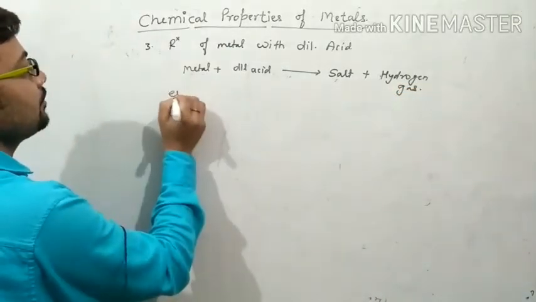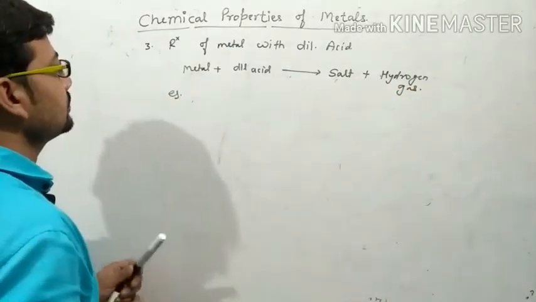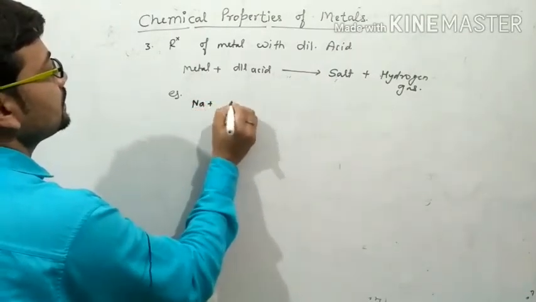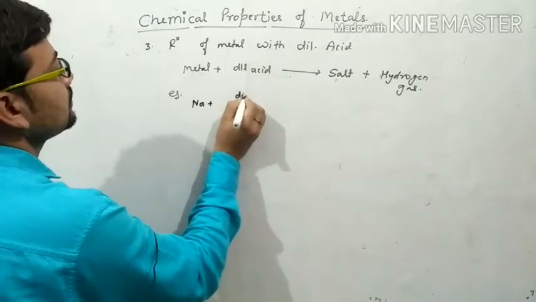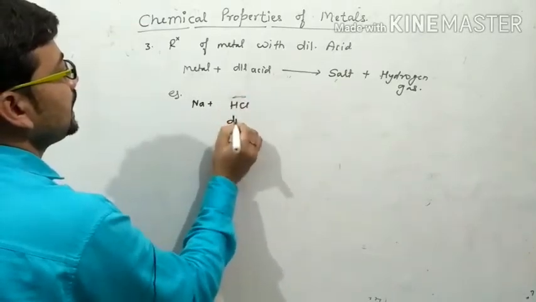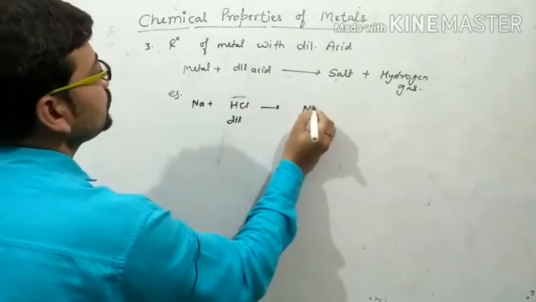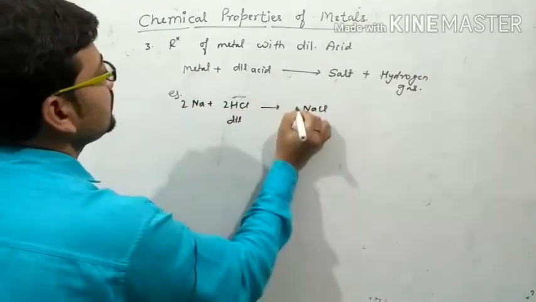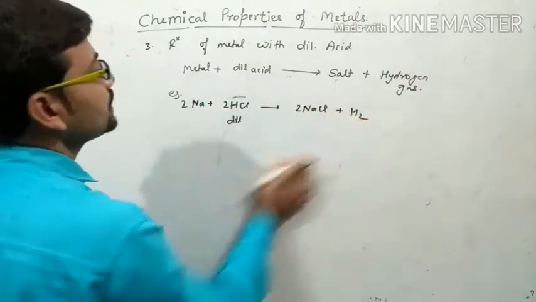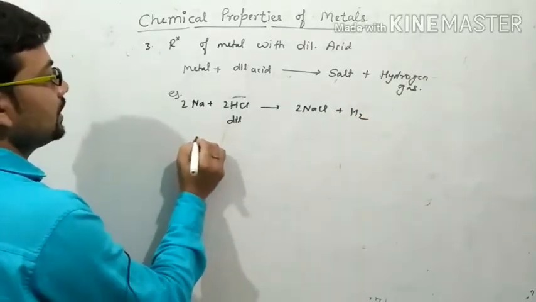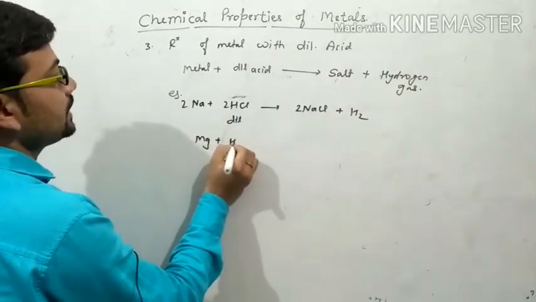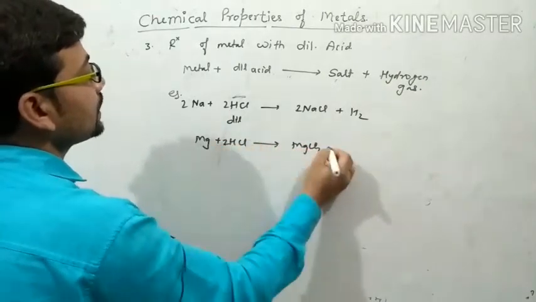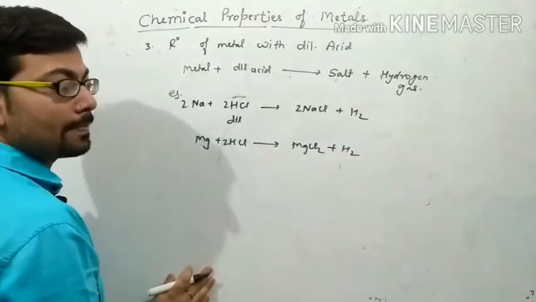As we take an example, sodium reacts with dilute HCl. Then it forms sodium chloride and production of hydrogen gas. Similarly, in case of magnesium, it reacts with HCl, then it forms magnesium chloride and production of hydrogen gas.